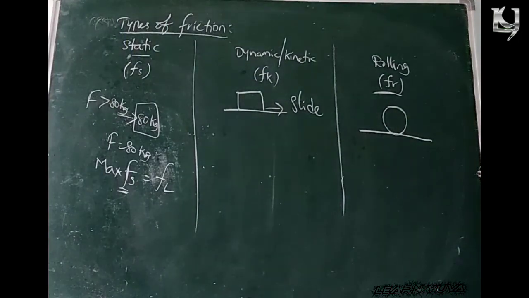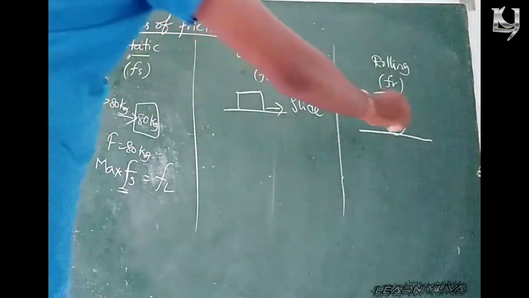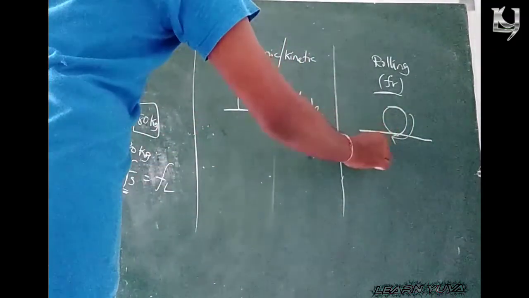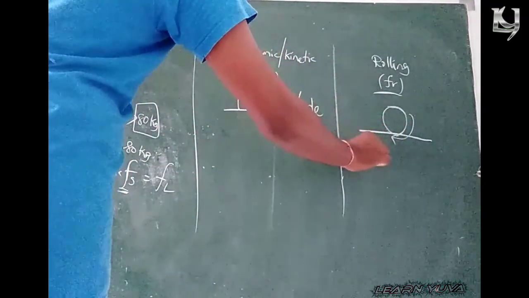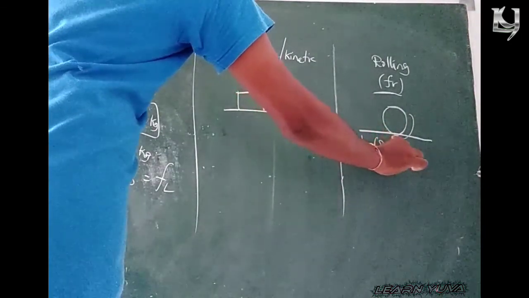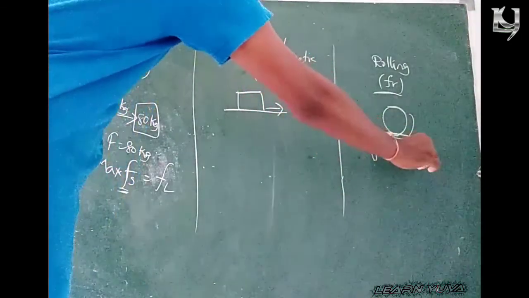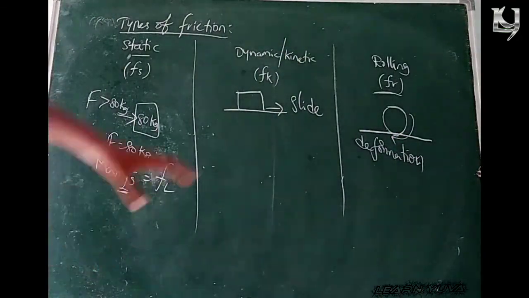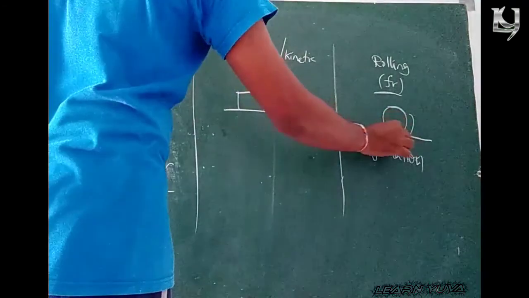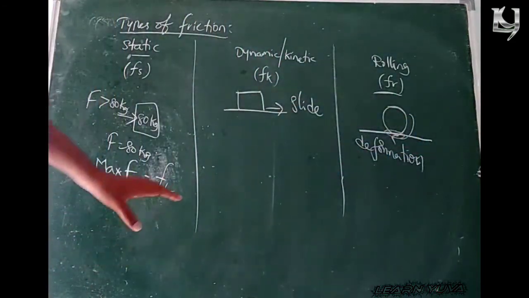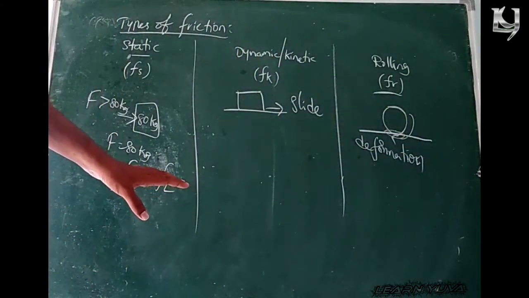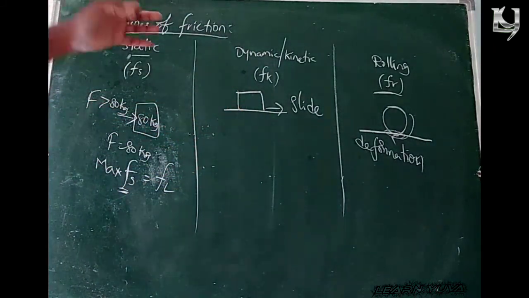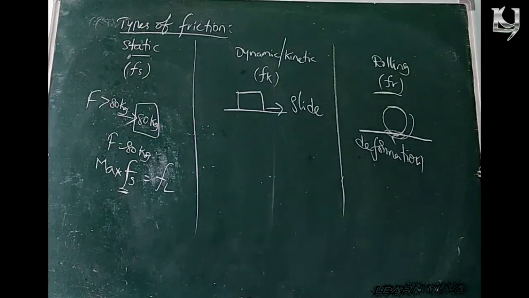While the body is rolling, a small amount of deformation, that means a change in shape, occurs between the two surfaces at the place of contact.